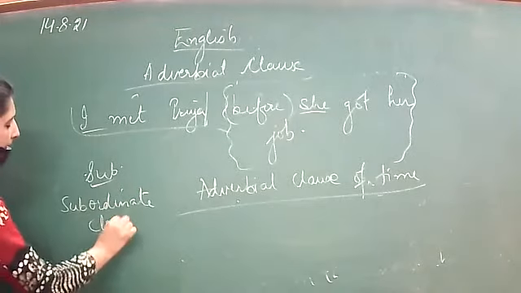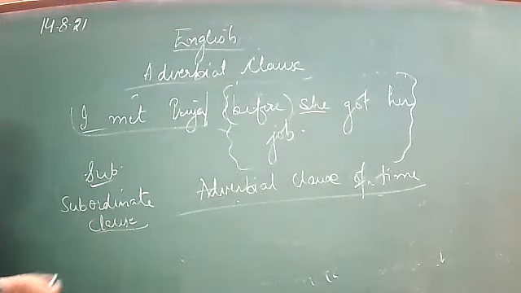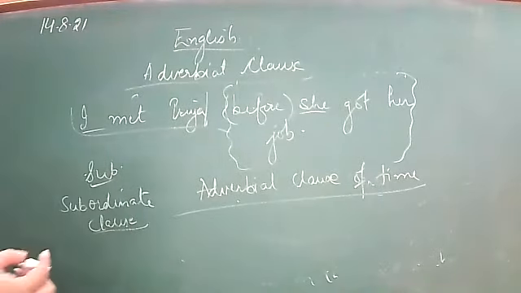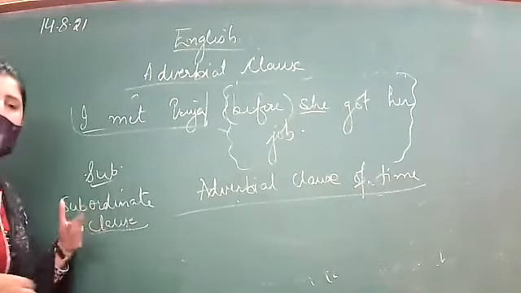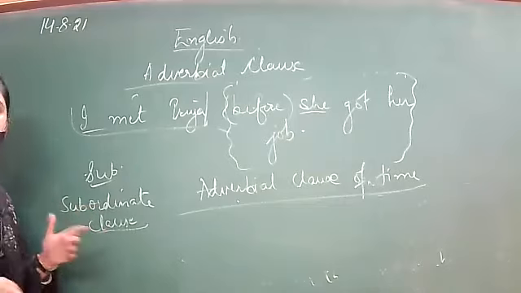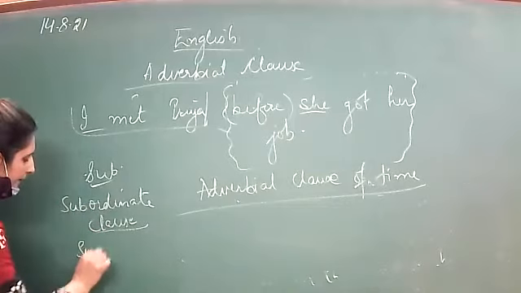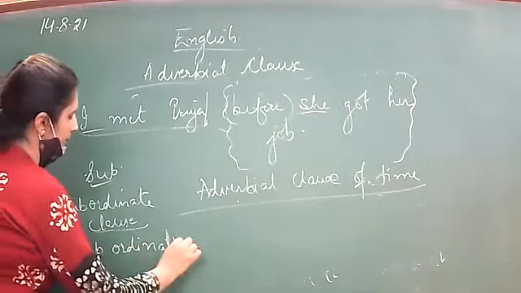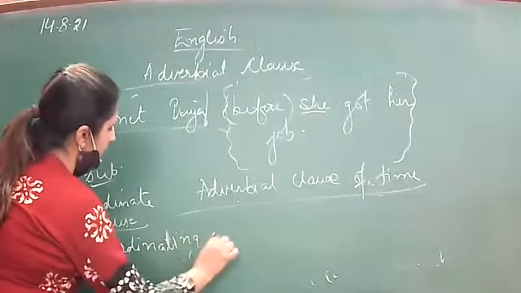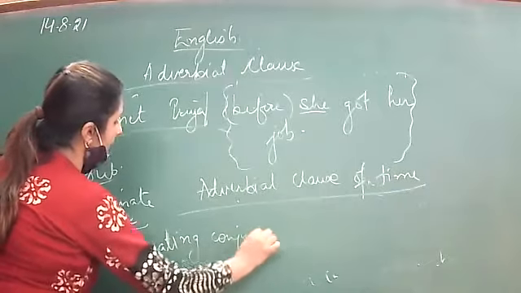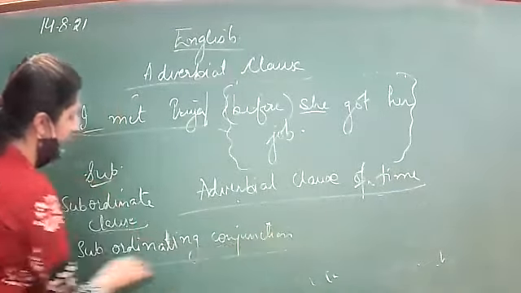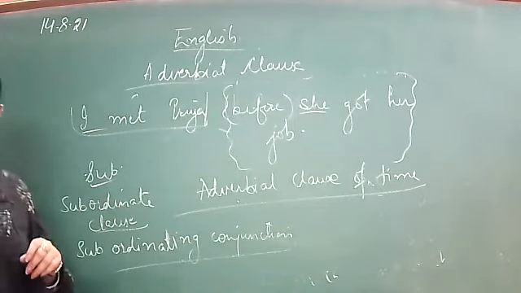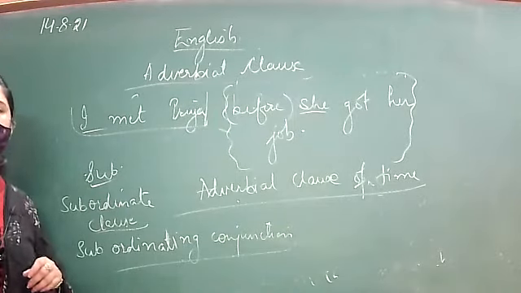And it has subordinating conjunctions, because subordinate clauses are mainly joined with subordinating conjunctions. What are subordinating conjunctions? Because, when, where; different types of conjunctions are there.